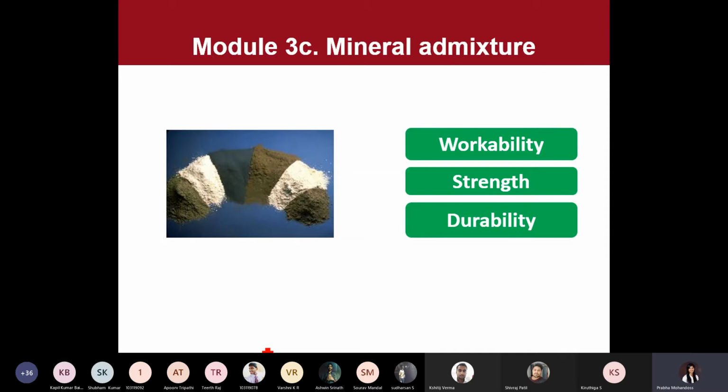Okay, so like chemical admixtures, mineral admixtures have two roles. Chemical admixtures can be added as an extra ingredient so that the required performance will be obtained, whereas mineral admixtures can be added for a particular application, as well as to help us replace some amount of cement. Generally, these admixtures are used in the form of powders. So you can see here different types of mineral admixtures in their powdery form.